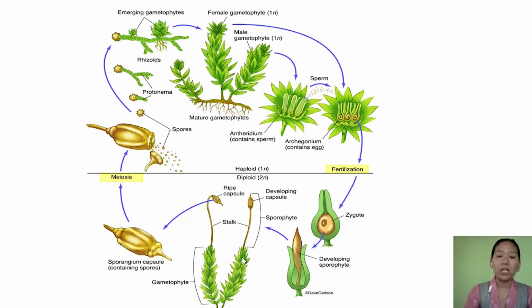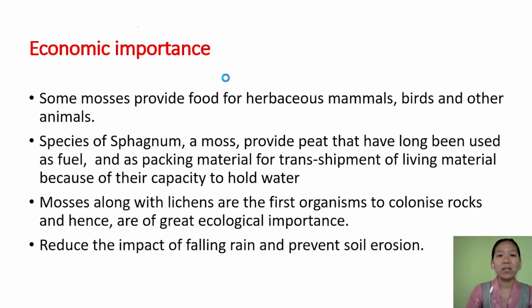Gametophytes are green in color. They can do photosynthesis. They are autotrophic. They are independent. But the sporophyte is dependent on the gametophyte. These sporophytes are non-green structures. So it has body parts like capsule, seta and foot here. In the capsule, some of the cells undergo meiosis, and this meiosis results in the formation of spores. So diploid cells undergo meiosis to produce haploid spores, and haploid spores germinate to produce haploid gametophyte. So this is the life cycle in the case of moss.